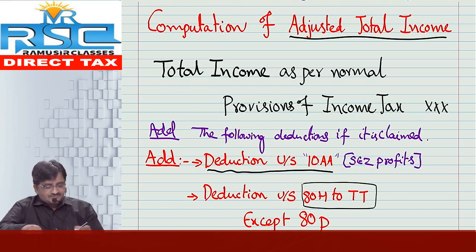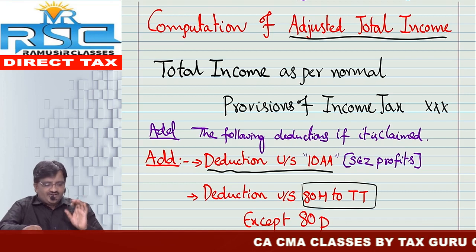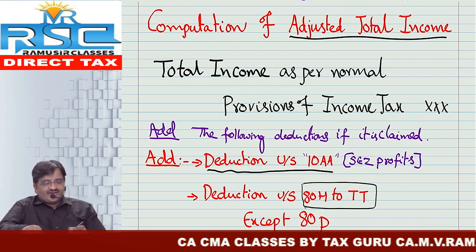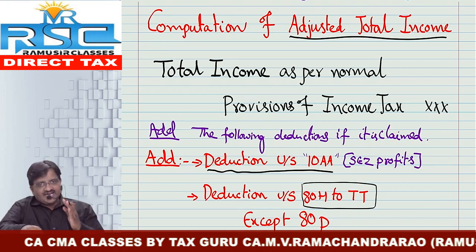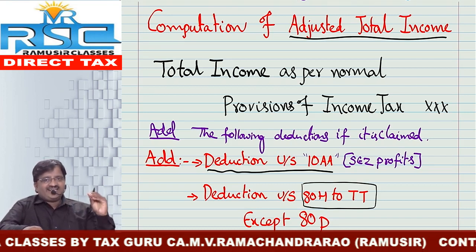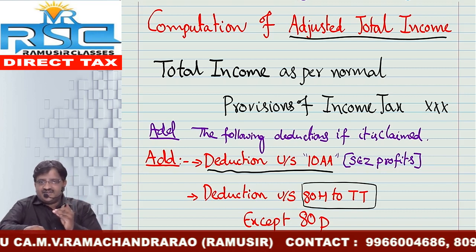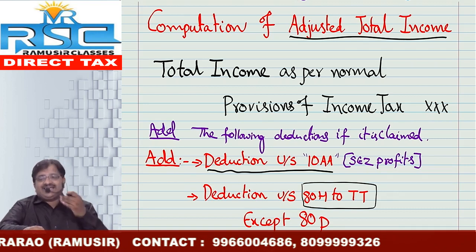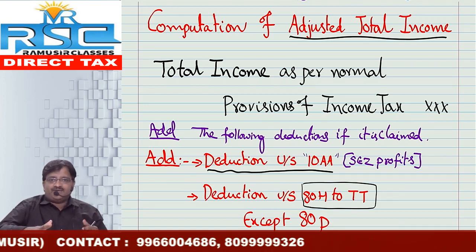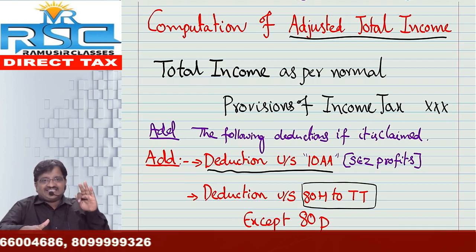Next, deductions under section 80H to TT except 80P. First, try to understand the logic behind this. Friends, deductions are as follows: 80C to 80U. Out of that, certain deductions are expenditure based, certain deductions are income based, and certain deductions are of special character, that is physically handicapped or mentally retarded, etc. So there are 3 categories of deductions.